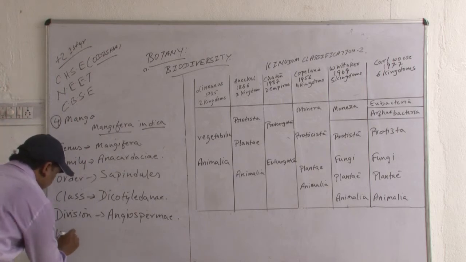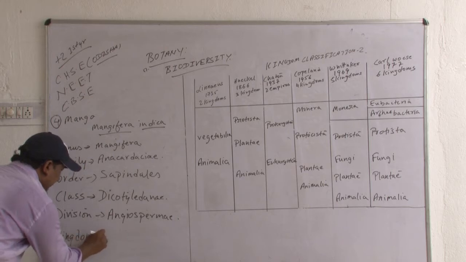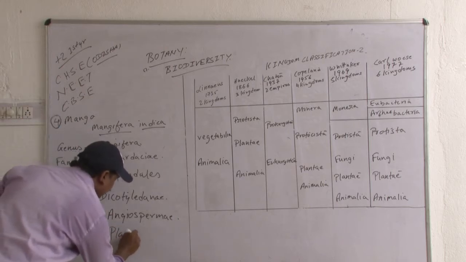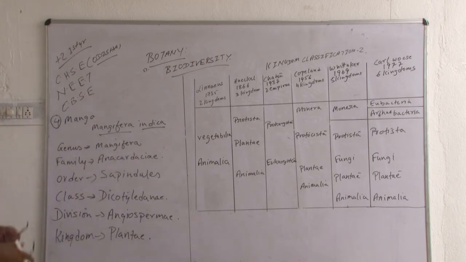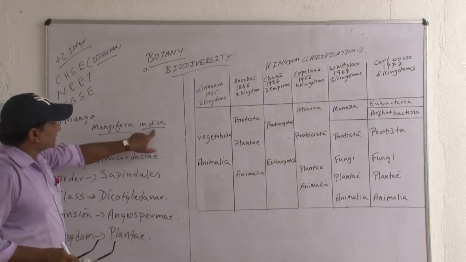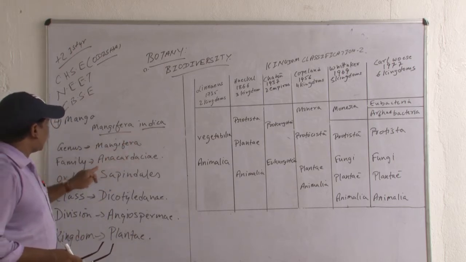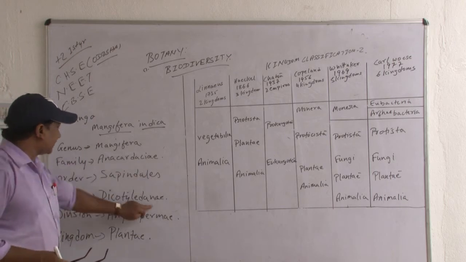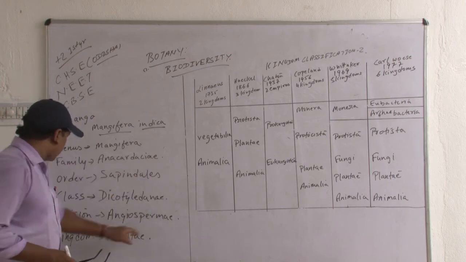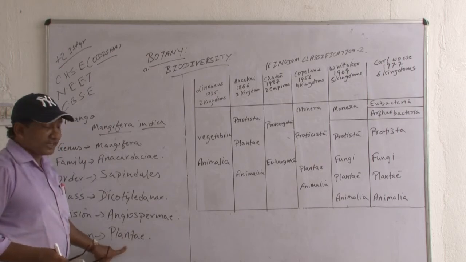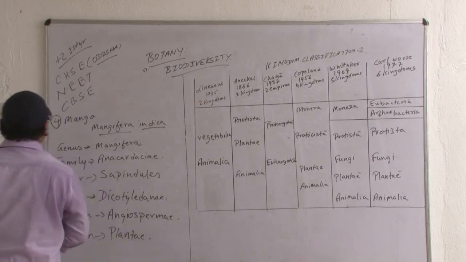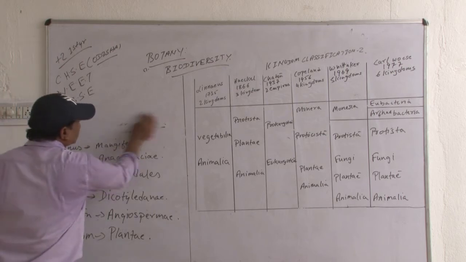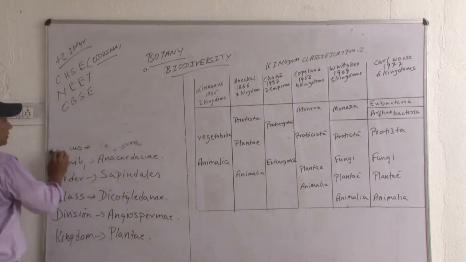Next, kingdom. Which kingdom? It is the plant kingdom, P-L-A-N-T-A-E. Now, mango: species is indica, genus is Mangifera, family is Anacardiaceae, order Sapindales, class Dicotyledonae, division Angiospermae, kingdom Plantae. So mango is dicotyledonous.